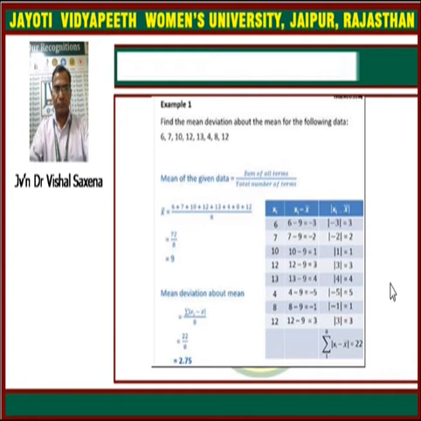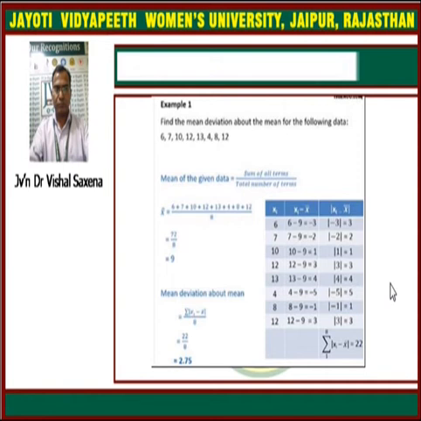So we have to determine all these deviations, and the next column is made for the absolute values of these deviations. So we have to find their absolute values, meaning we have to take all the positive values. So finally these values are written there like 3, 2, 1, 3, 4, 5, 1 and 3. And next to that we have to find the summation of all these absolute values, which is coming to 22.